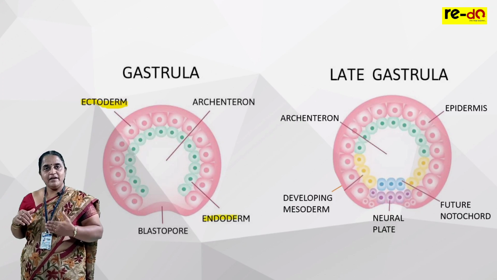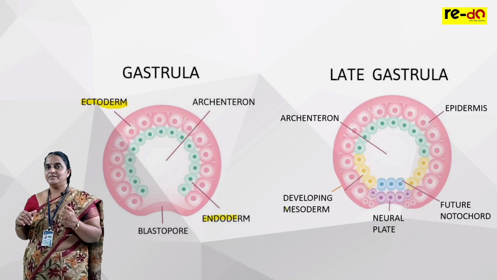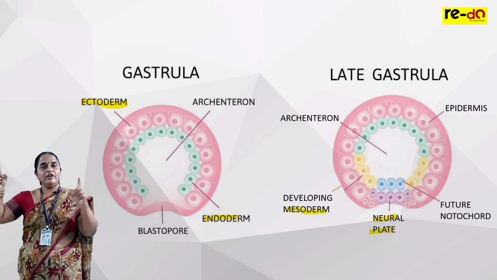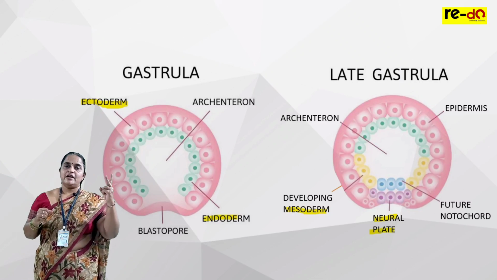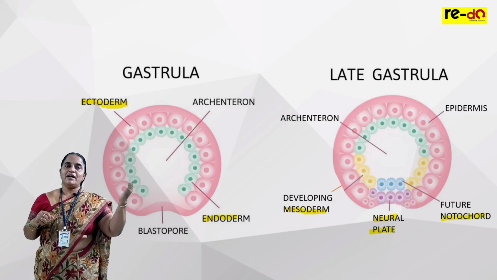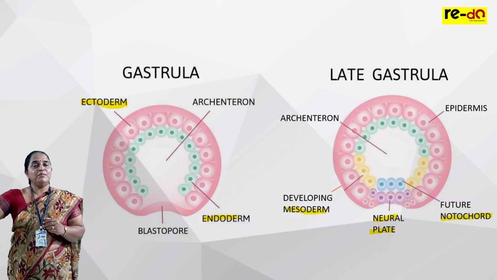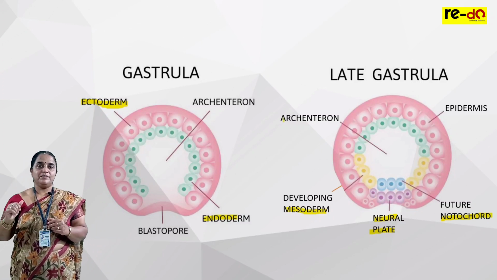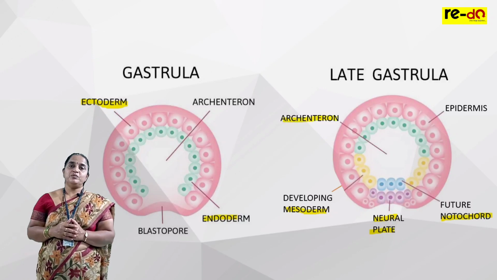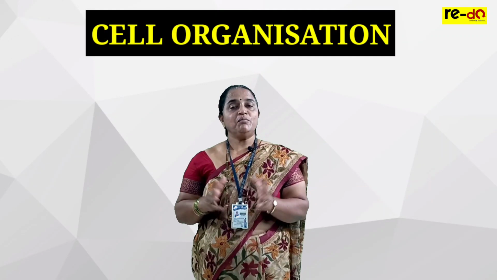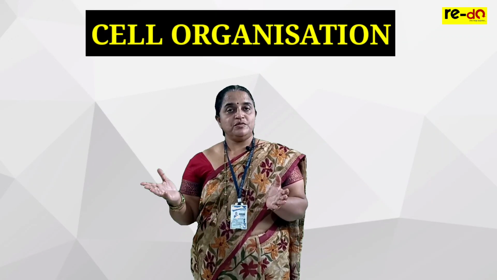I explained embryonic development here. Now the 2 layers of gastrula, 3 layers of gastrula, we call germ layers. When there are 2 layers, outer ectoderm and inner endoderm. When there are 3 layers, outer ectoderm, middle mesoderm and inner endoderm. Now what will the germ cells do? They differentiate into tissues. Now the third criteria, where the animal body is made up of tissues.